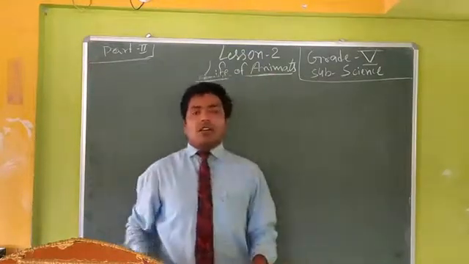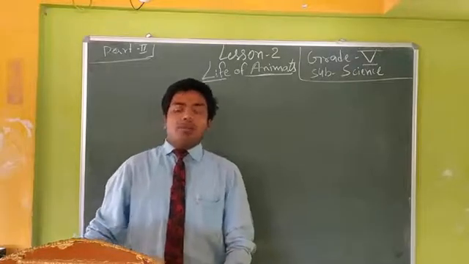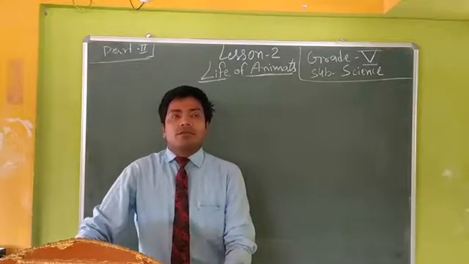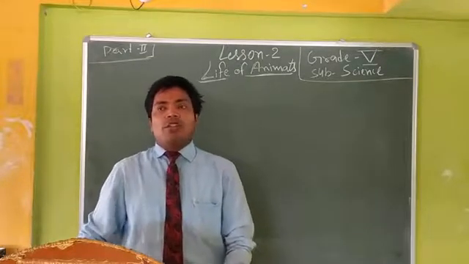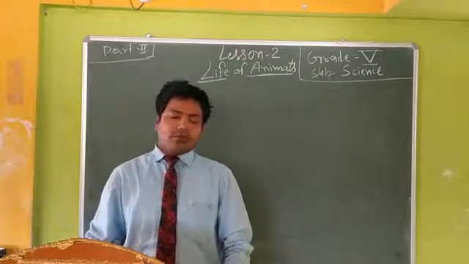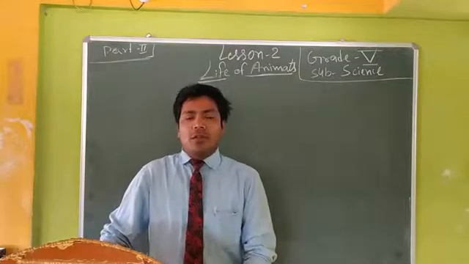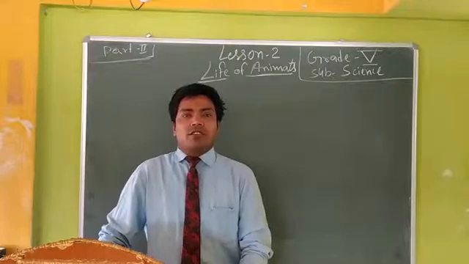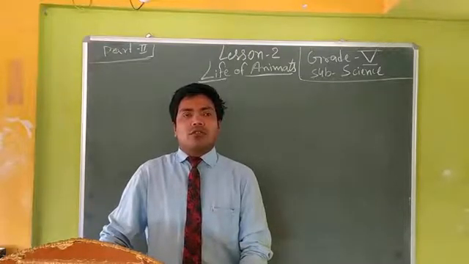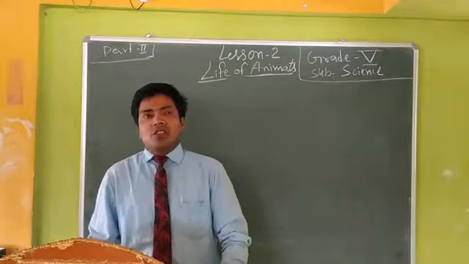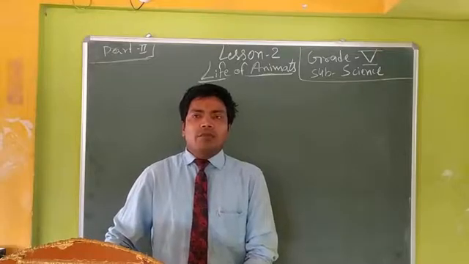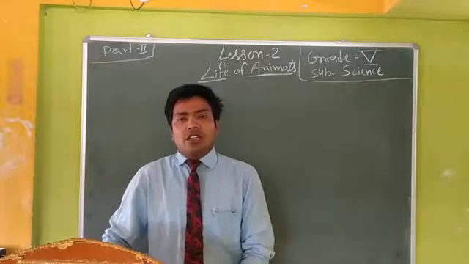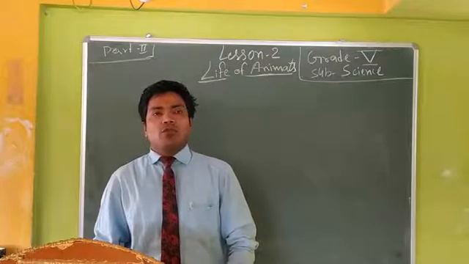In the previous class, we read about the animals that live on land, that means terrestrial animals. We know very well that many landforms are found on earth: plains, desert, polar region, plateaus, forest, etc. In the previous class we read about the animals that live in plains and in desert. Today we shall read about the animals that live in the polar region.